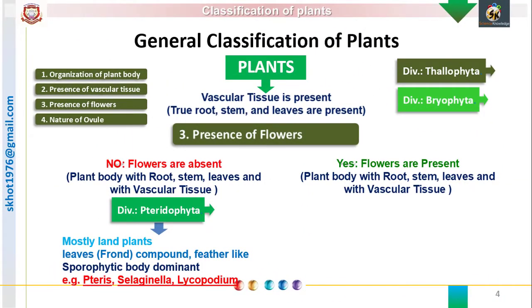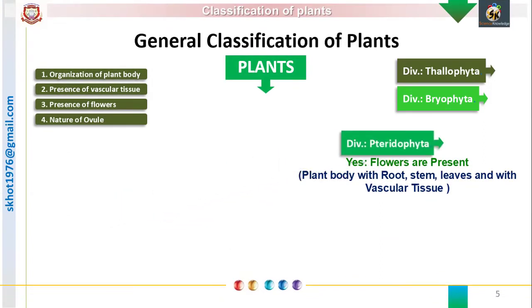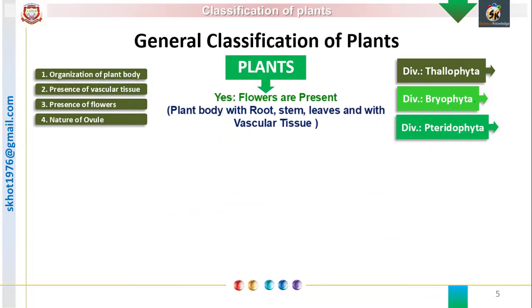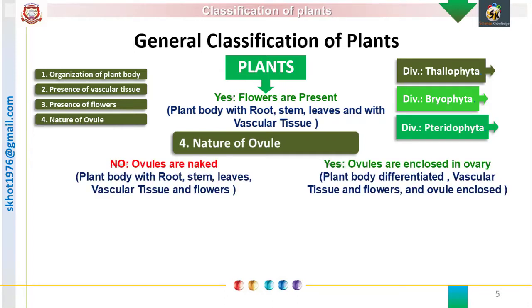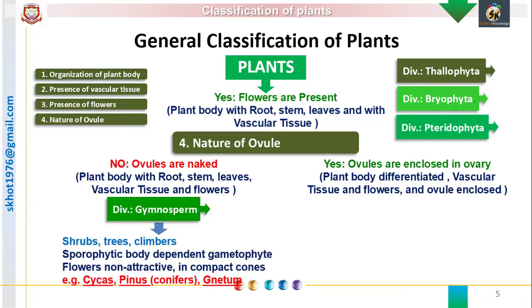Now we will turn towards flowering plants. If the flowers are present, then we have to study the nature of the ovule, whether the ovules are enclosed or not. Firstly, see the plants having ovules which are naked. Such plants are called gymnosperms. Sperma is seed and gymno means naked. So these are the plants having naked seeds or naked ovules.